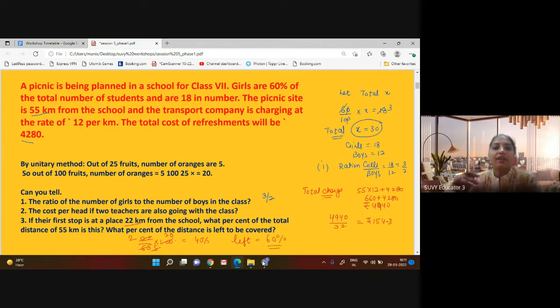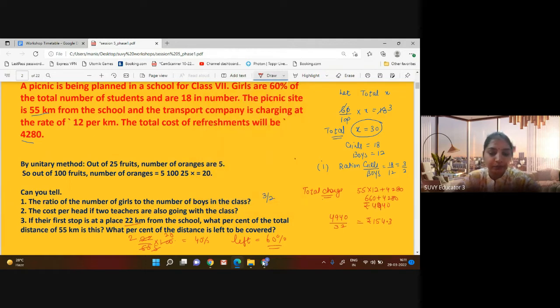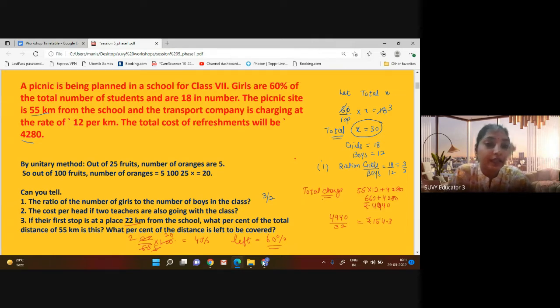So this is how we attempt the problems related to comparing quantities. For solving such kinds of problems, what you have to focus on, because you are working on comparing quantities, is that your mind should be clear about what you have to do. As the question said, firstly, 60% are girls and they are 18.